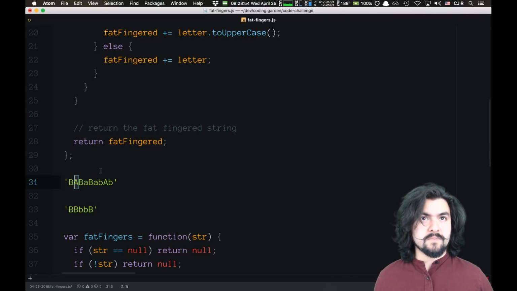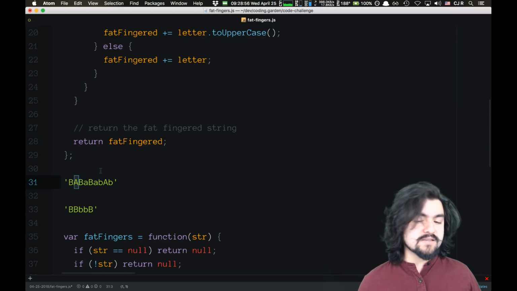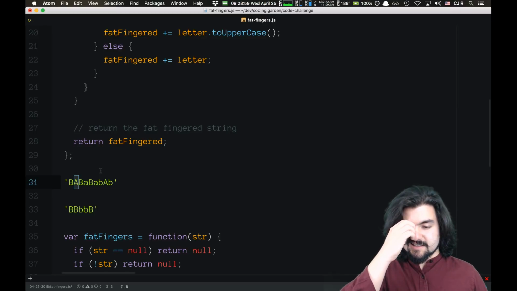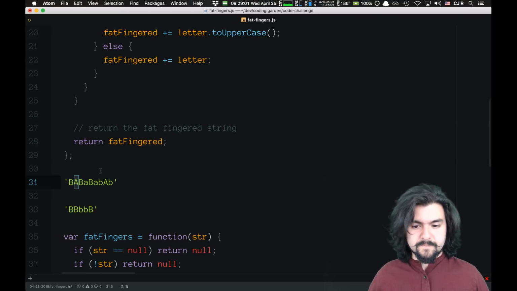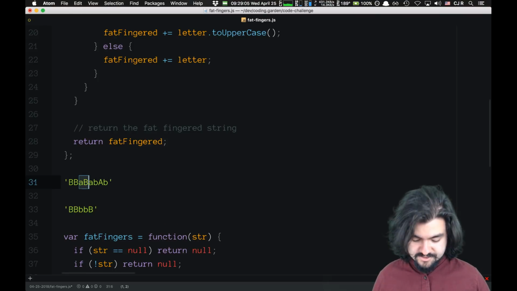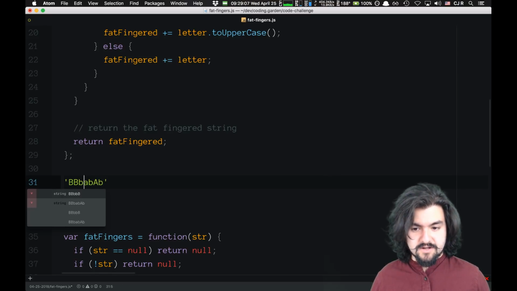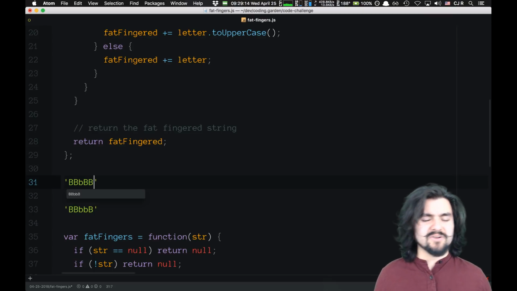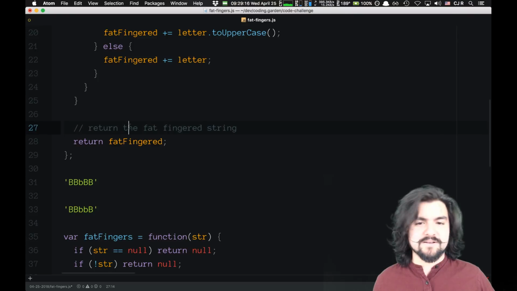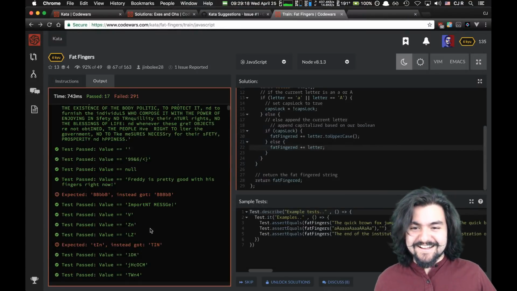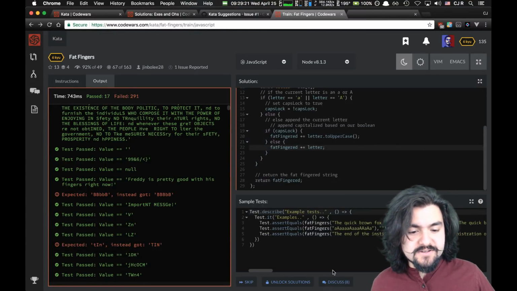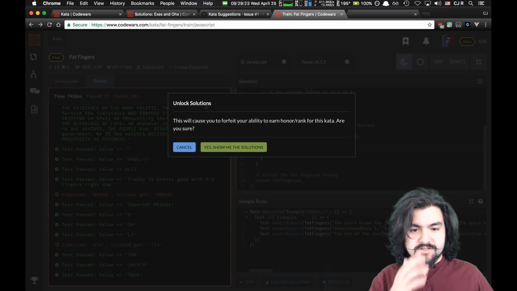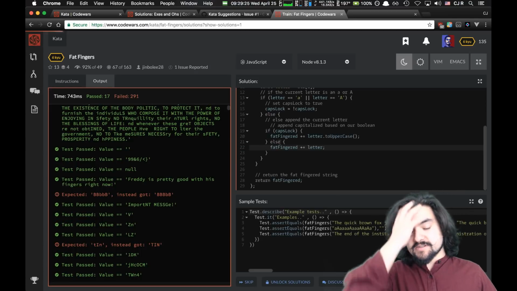But it doesn't. So caps lock stays on. And then when we encounter it again, it goes off. So that should be lowercase. We encounter it again, it should go on. That should be uppercase. No, it's broken. I'm going to say it's broken, straight up. What can I do to unlock the solutions? Yes, show me the solutions.